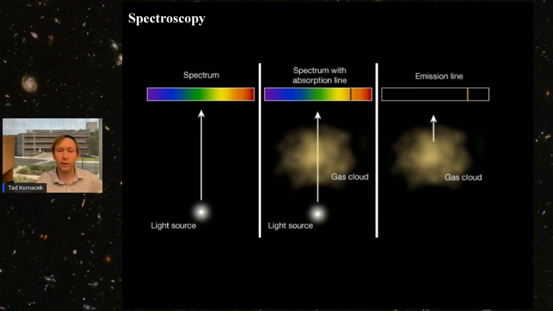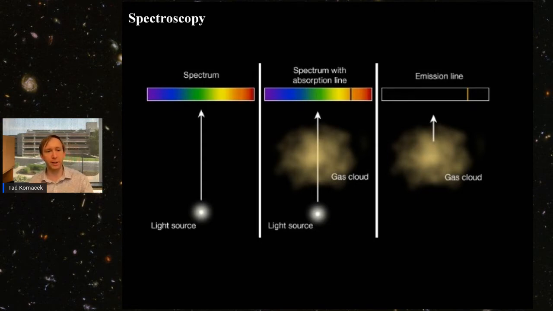Now I want to talk a little bit about the detailed astrophysics that's included in the event. The fundamental way that we understand the sky is through looking at light. We're looking at light that's emitted from these astrophysical objects and from these stars. Specifically, astronomers use the process of spectroscopy to study the light from stars and galaxies. This is because all of these objects emit and absorb electromagnetic radiation, and we can study the intensity of light emitted at different wavelengths, different parts of the electromagnetic spectrum, all the way from the radio to the gamma rays and everything in between, including the visible light that we can actually see. We can use how this light is absorbed and emitted by these objects to study their properties.